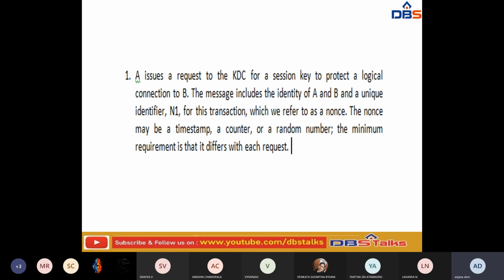And for whatever the transaction it is, this transaction we refer to as a nonce. Sometimes we can define it by using this term, nonce. This is simply a term.